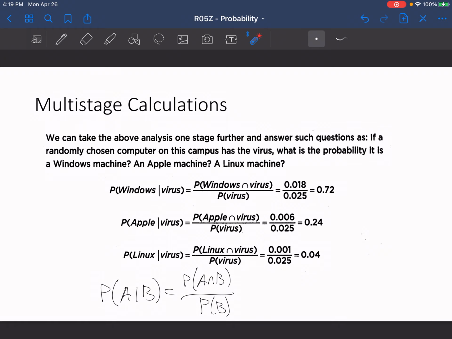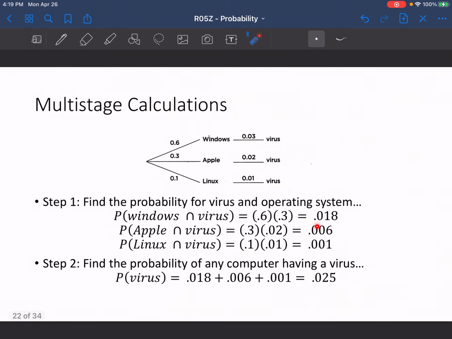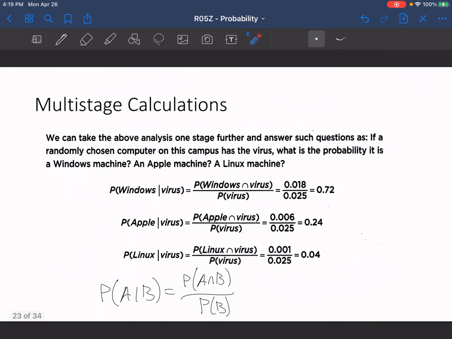We also want to take all the probabilities that we found when we took Windows and a virus, or Apple and a virus, and so on and so forth. When it is a Windows machine, we would have a probability of 0.72. When it's an Apple machine, a probability of 0.24.